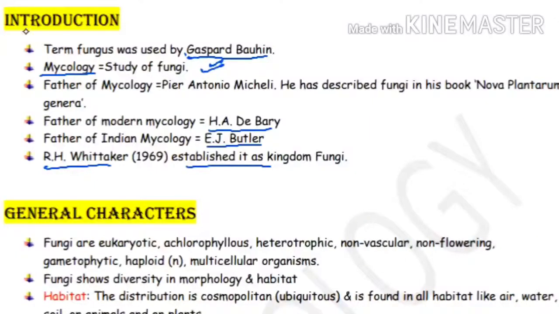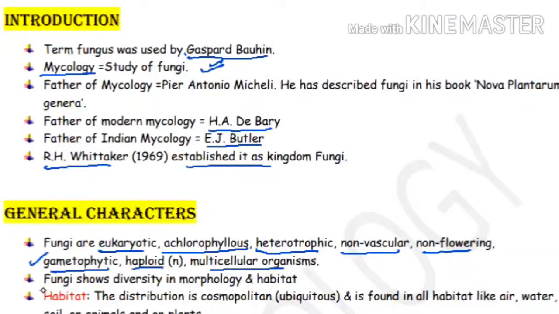Now we are going to start with the general characters. Fungi are eukaryotes and achlorophyllous, meaning they don't have chlorophyll, so they show a heterotrophic mode of nutrition. They are non-vascular, which means they are thalloid, non-flowering, and gametophytic, so the main body is n, haploid, and multicellular.